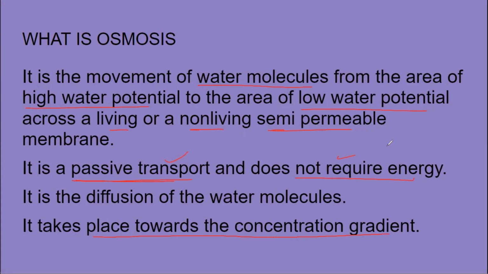Now, you people will think some of the differences in between diffusion and osmosis. So this is about osmosis, that water molecules move from high to low concentration. Always a semi-permeable membrane must be there. It is a passive transport. It takes place towards the concentration gradient.